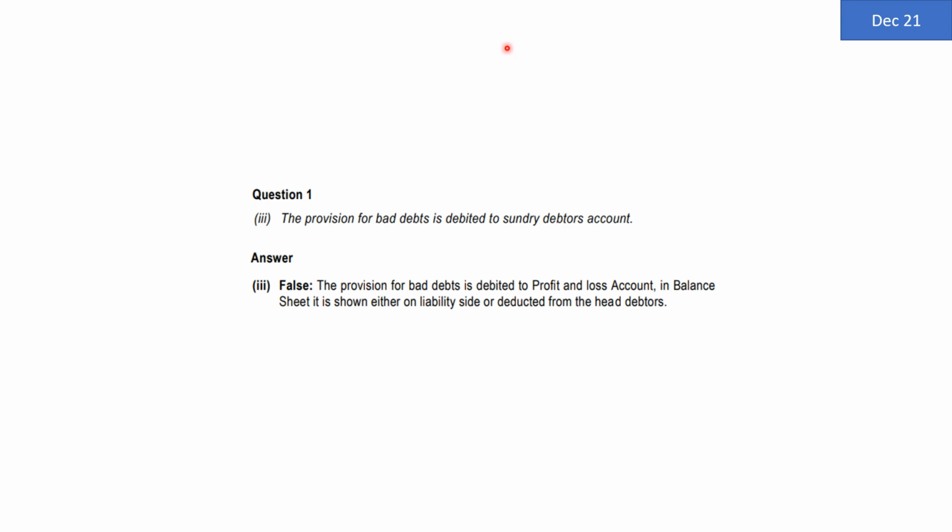I hope it is clear to all of you. I'm repeating for the last time. All provisions are always created by debiting the profit and loss account and not by debiting any other account. So provision for bad and doubtful debt is always debited to P&L, not to debtors.